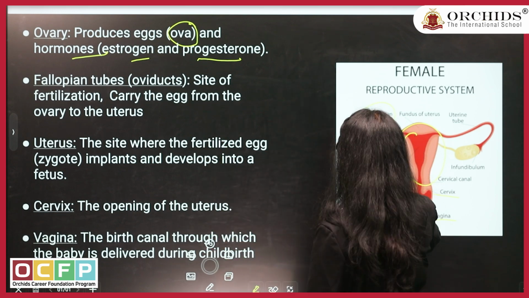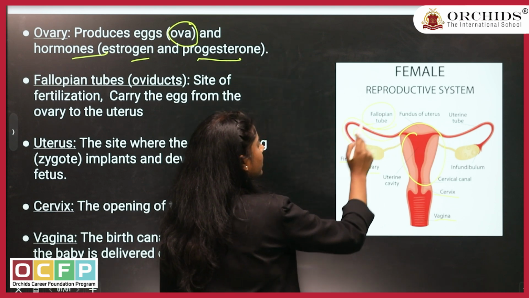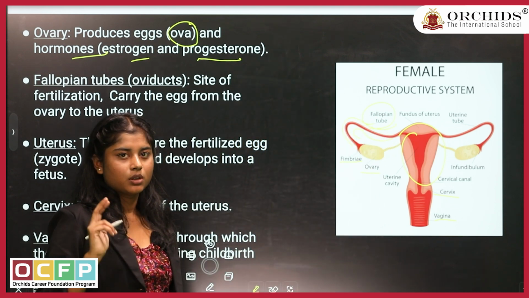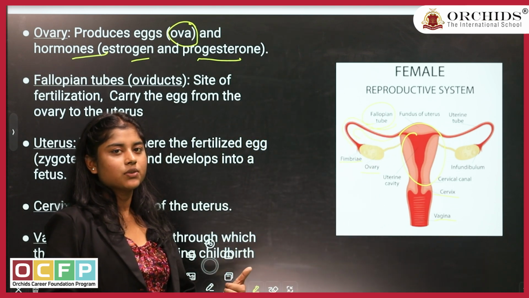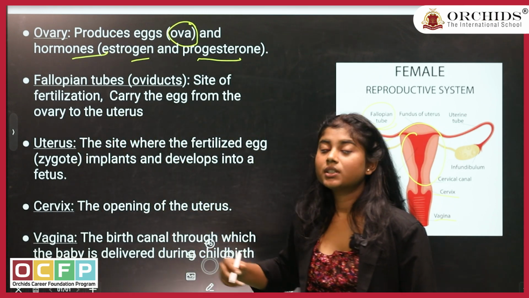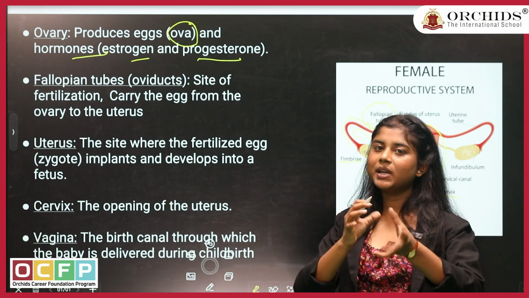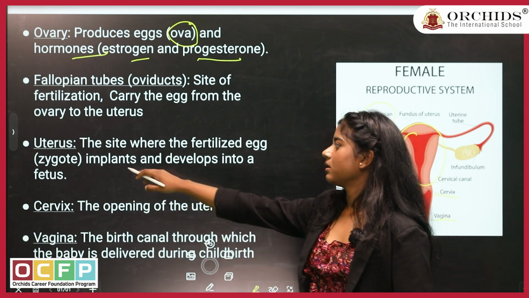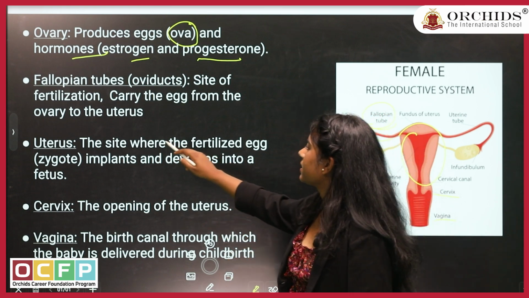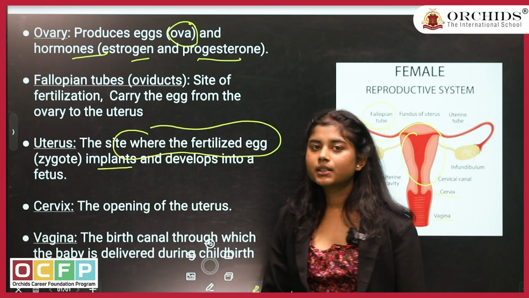Fallopian tubes are tube-like structures which help in the transfer of the ovum. Two functions again: transfer of ovum and fertilization. It is the site of fertilization, where the fusion of male and female gametes happens. Third, the uterus. It is the site where the fertilized egg gets implanted.